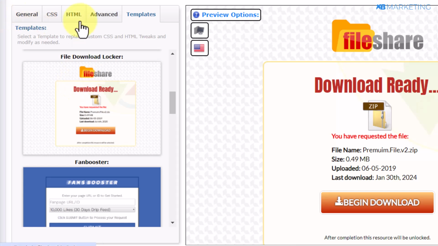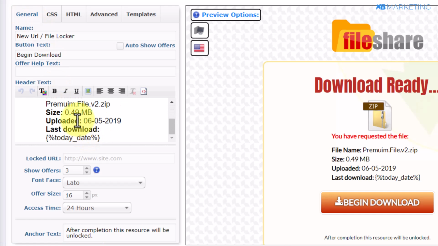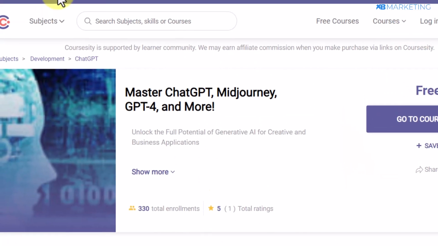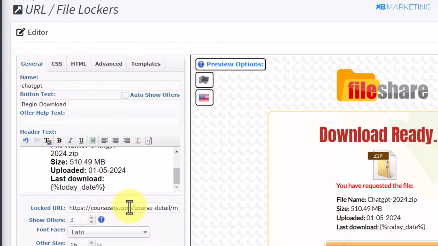All right. So all you then need to do from here is to go over to the general section and you want to change these details. You can see since we are promoting a ChatGPT course, you want to edit the details accordingly. And also you want to give your locker a name. This is just to keep you organized. So once you give your locker a name, the next thing you want to then do from here is to grab your locked URL. And to get that, all you need to do is to go back to the free online course website and you want to copy this URL right here. And once you copy this URL, you want to then paste it in the locked URL right here.